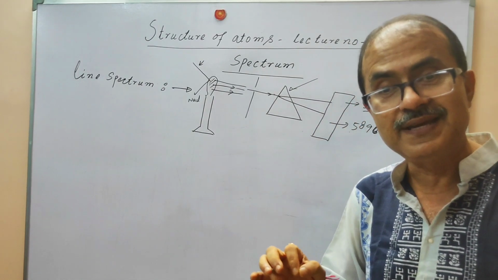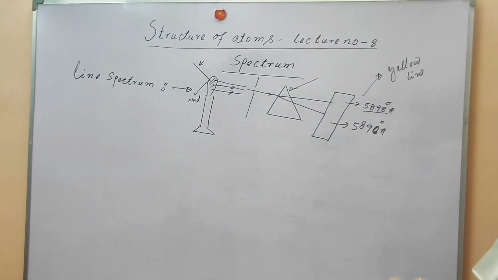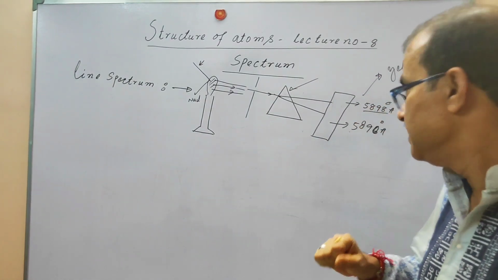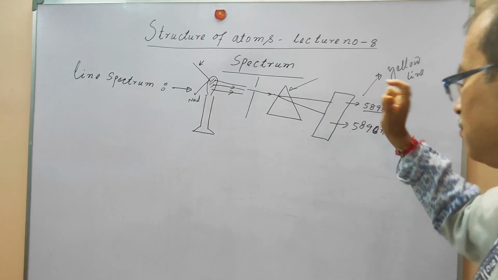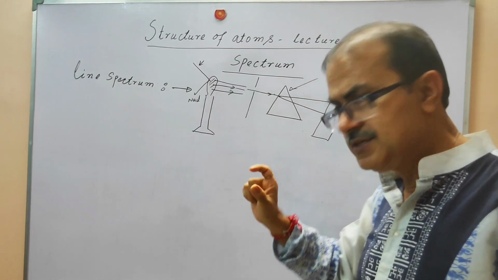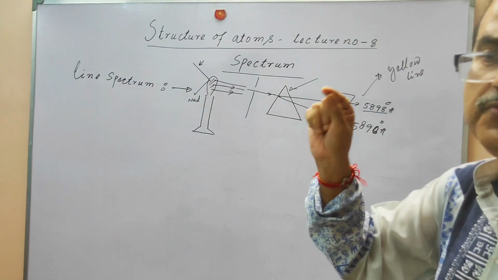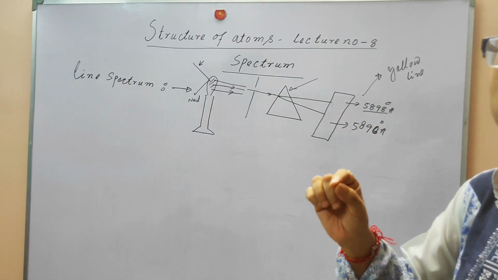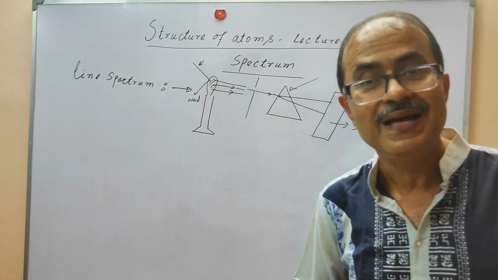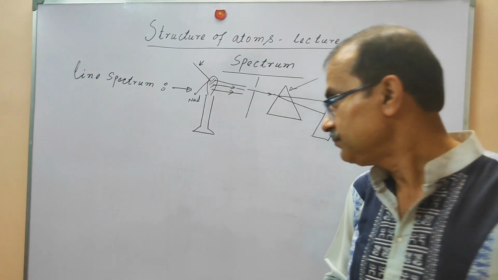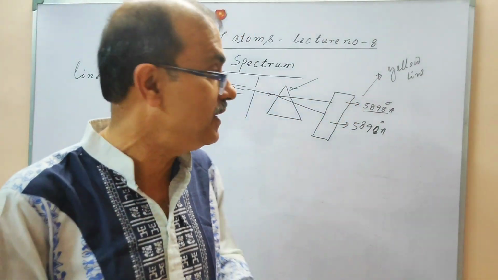Anywhere you can do this test. You will take the spectrum of sodium, and you will get these two yellow lines, 5898 and 5890. So this type of bright lines you will see, with gaps between the bright yellow lines, and this is why this type of spectrum is called the line spectrum. And the line spectrum, you can see, is unique to any element.